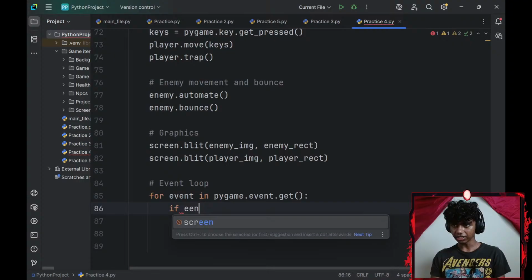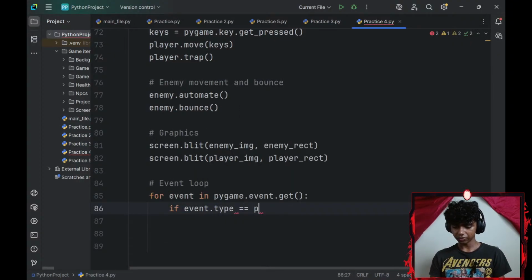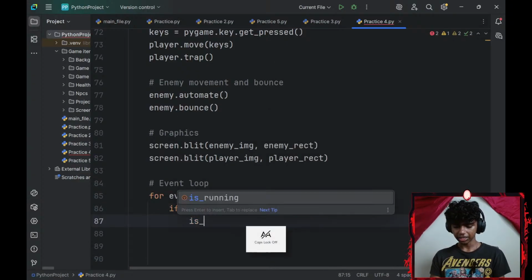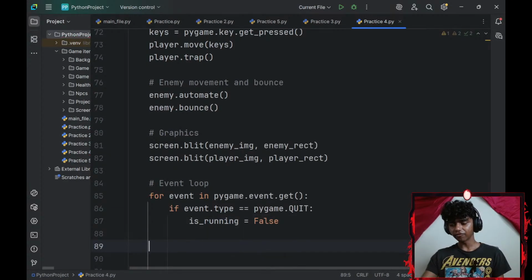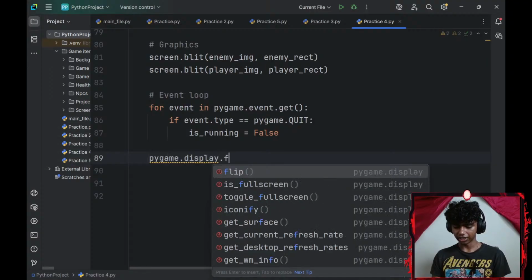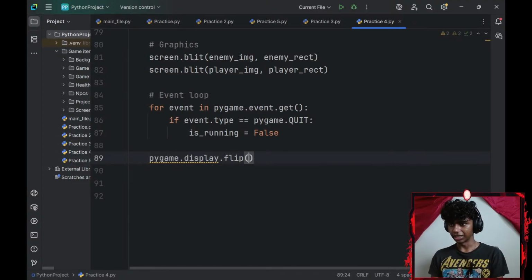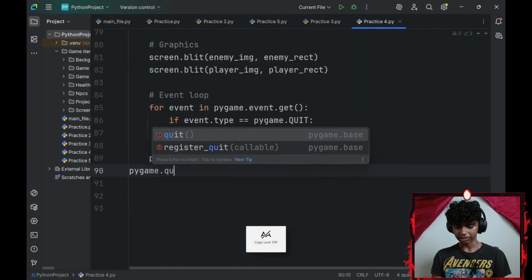If my event.type equals pygame.QUIT, I will set my is_running boolean variable to be equal to false, and then outside my for loop I'll go with a pygame.display.flip. This basically updates my display, and then a pygame.quit.